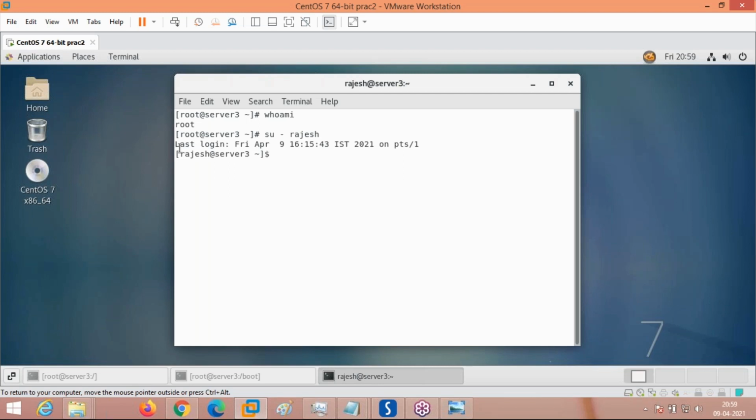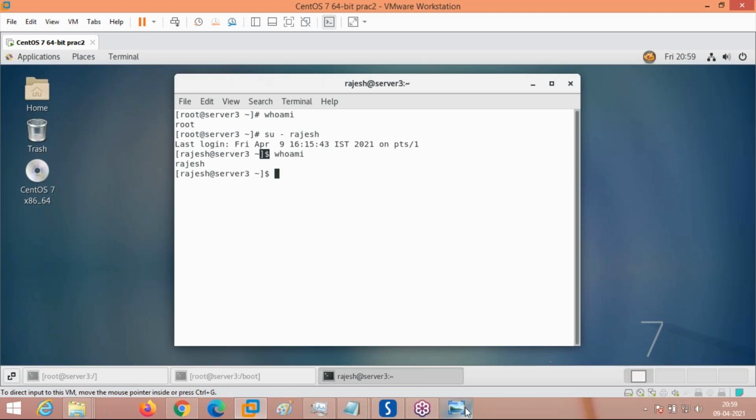You can see the change of the terminal. The command prompt has changed. Previously it was showing the command prompt as root@server3 followed by a hash. Whenever you see a hash at the command prompt, that means you are logged in as admin. If you see the command prompt as $, as you can see with rajesh@server3, it means the user is Rajesh, a normal user. The prompt changes depending on whether the user connected is root or admin, or a normal user.